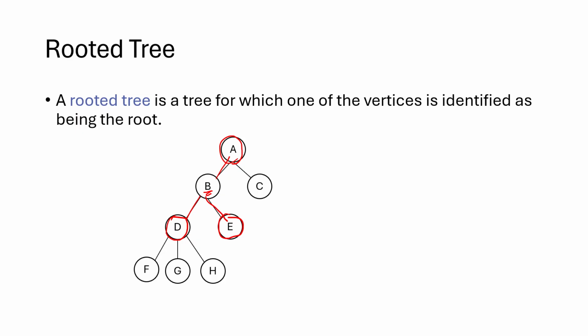And now the concept of a descendant is similar, which means that, for example, if you look at B, everything below B is called a descendant of B. So that includes D and E, and also F, G, and H. These are all descendants of B. And the concept of ancestor is the opposite of that. So for example, if we want to look at the vertex D, its ancestors are everything above it. So B and A are ancestors of D.